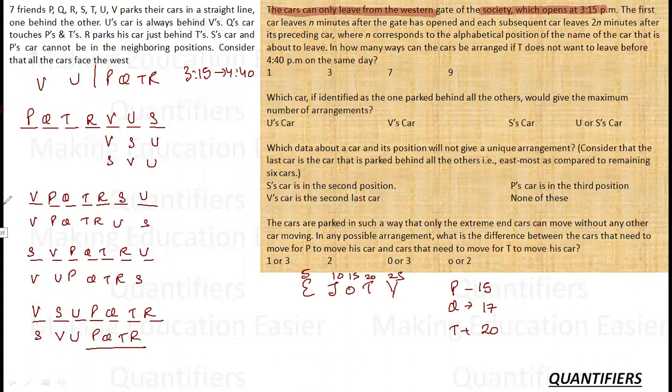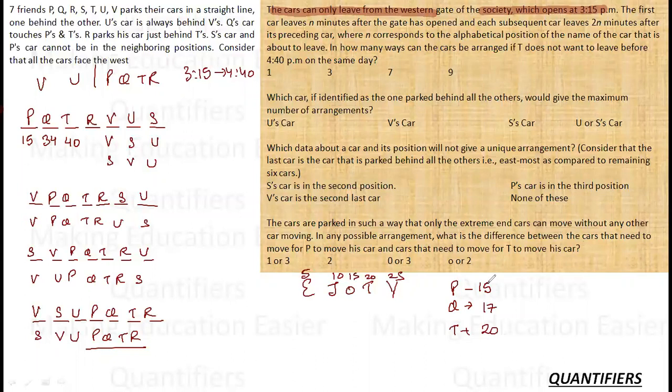Let's see what the gap is in the first case. P will leave after 15 minutes. Q will leave after 2n minutes, which means after 34 minutes of this. And then T will leave after 40 minutes. So this is as simple as that. Nothing else.